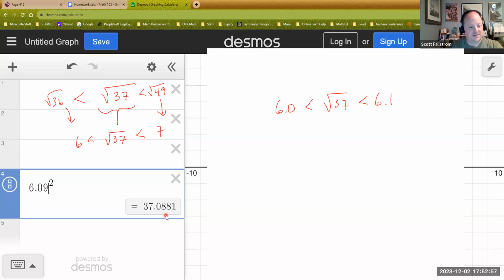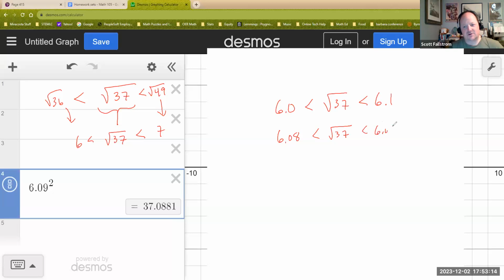And I hope you noticed there 6.08 is a little bit below 37, and 6.09 is a little bit above 37. So just using my calculator with the multiplication key, I could find out that the square root of 37 is somewhere between 6.08 and 6.09.